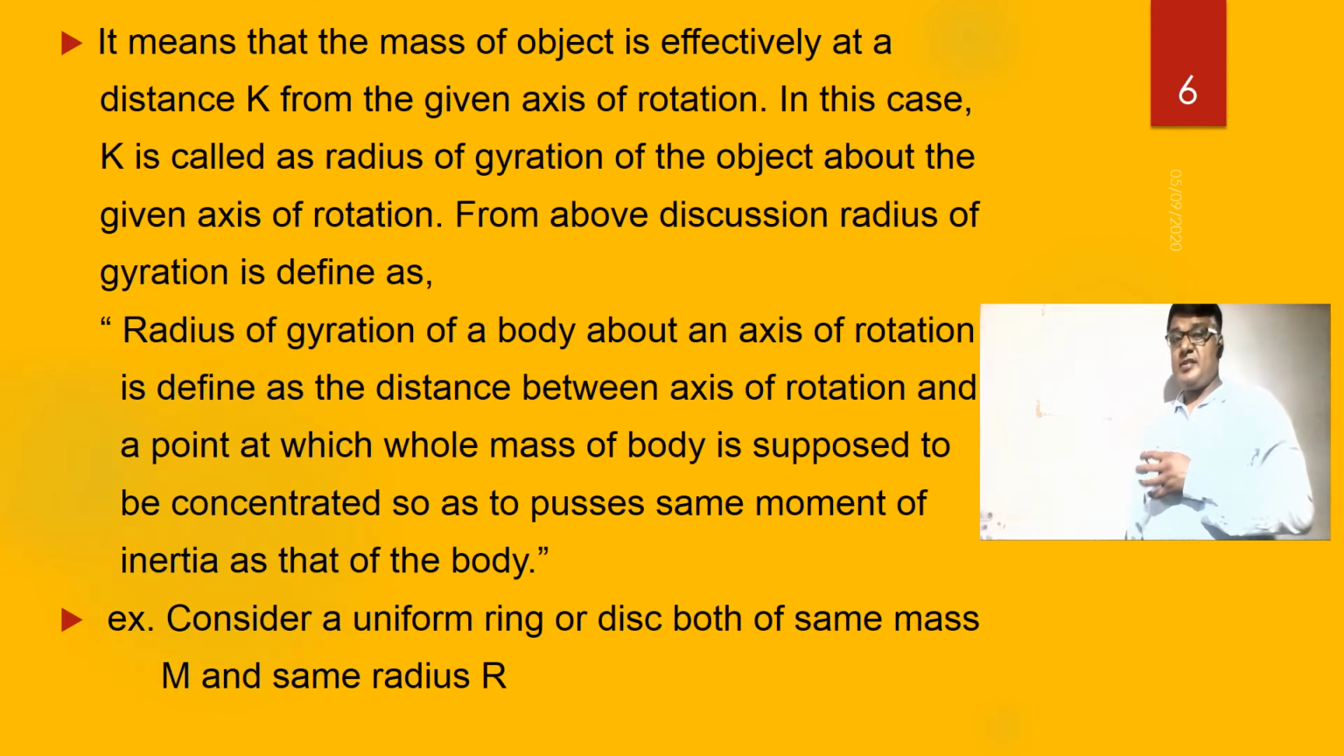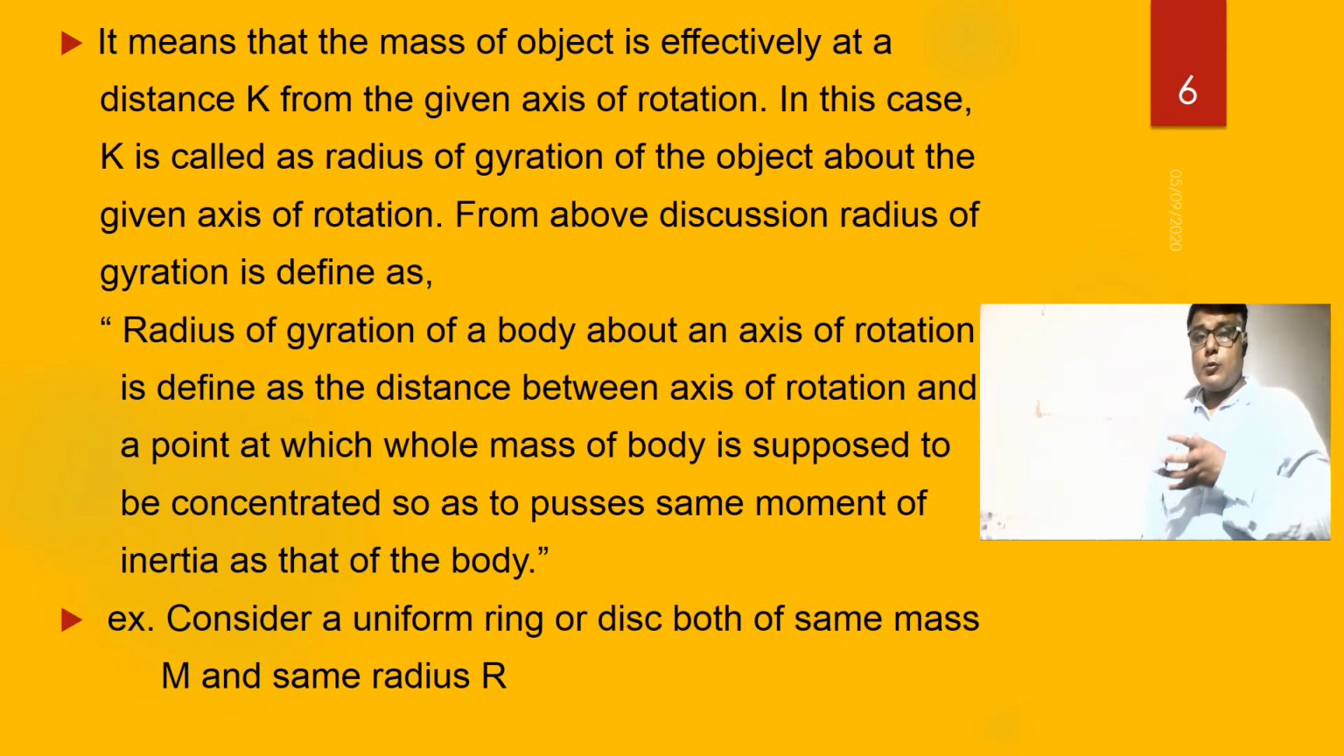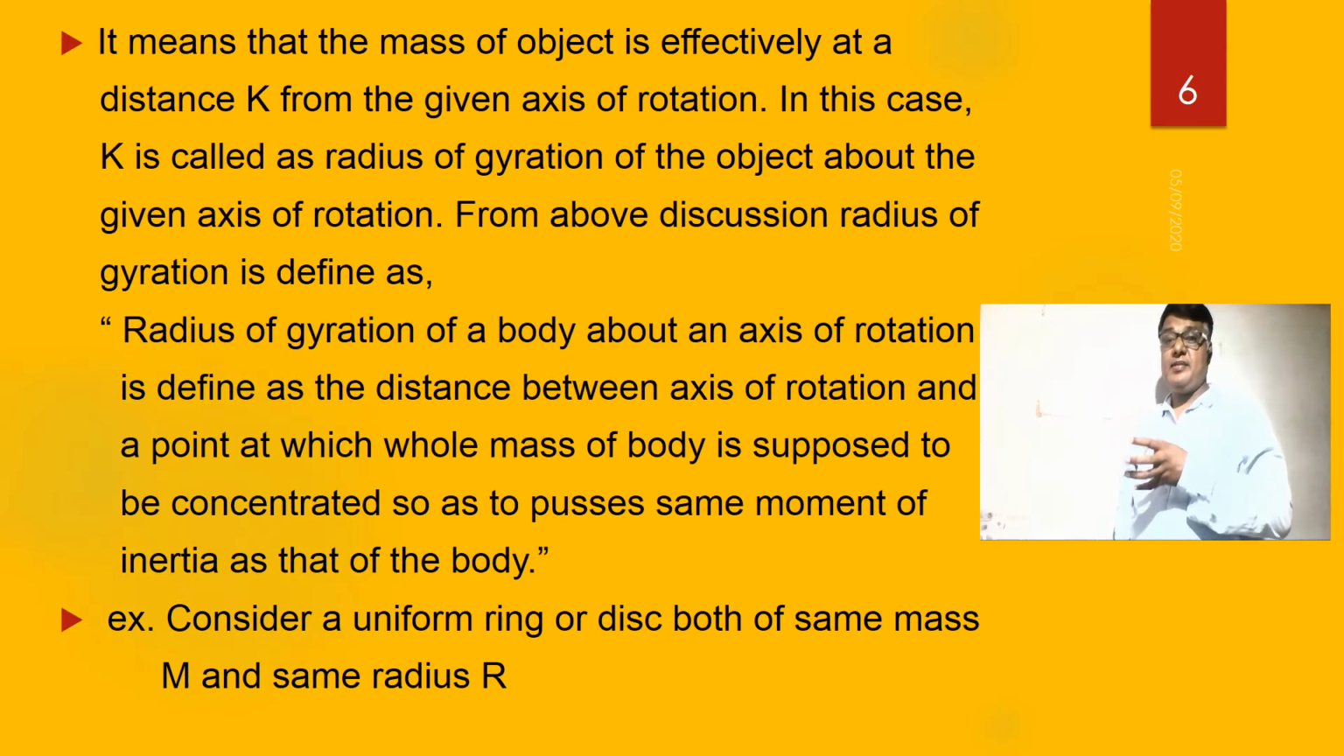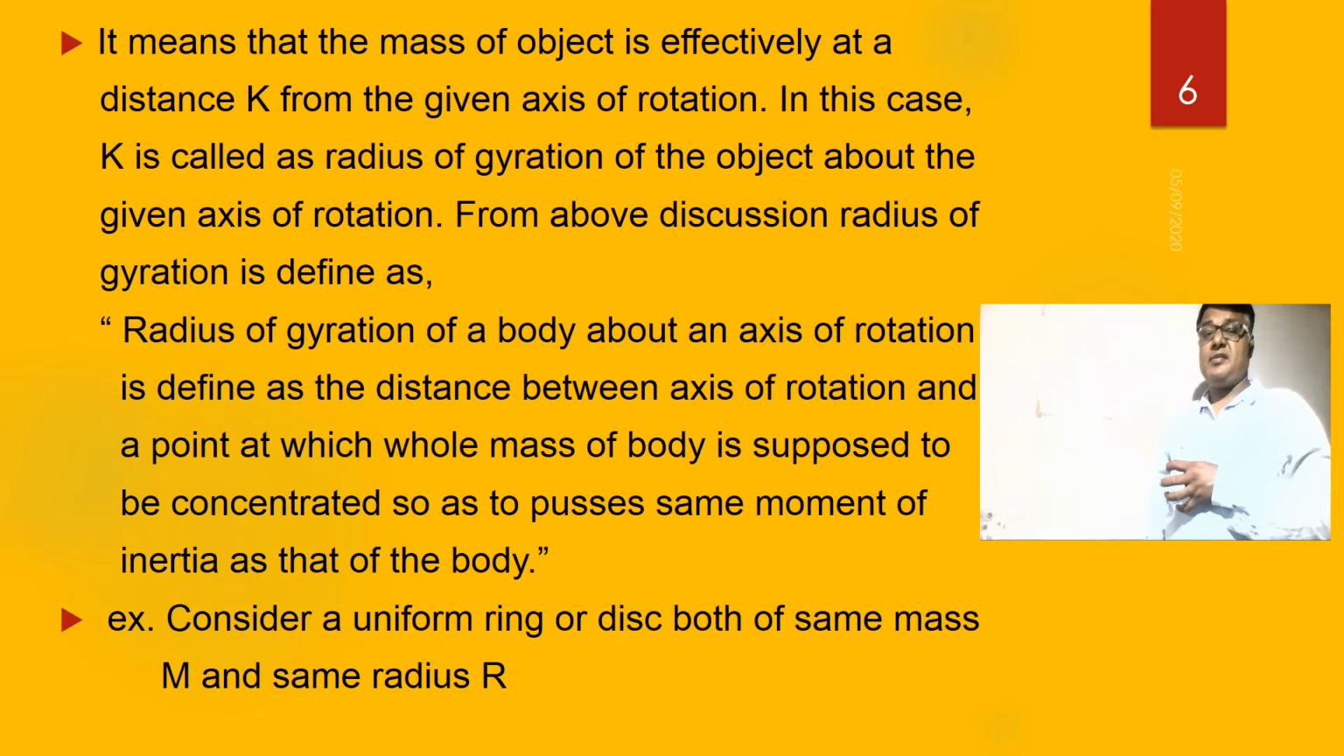From the above discussion, the radius of gyration of a body about the axis of rotation is defined as the distance between the axis of rotation and the point at which the whole mass of a body is supposed to be concentrated so as to possess the same moment of inertia as that of the body.